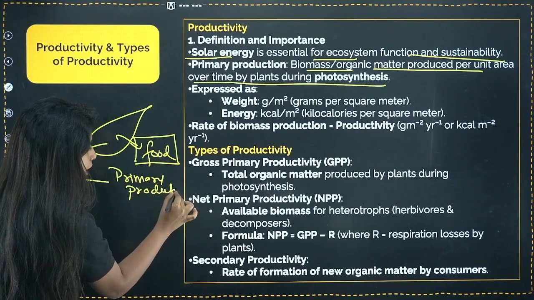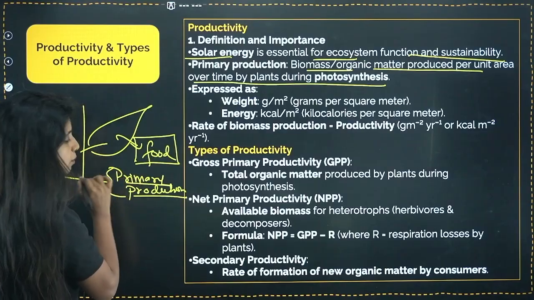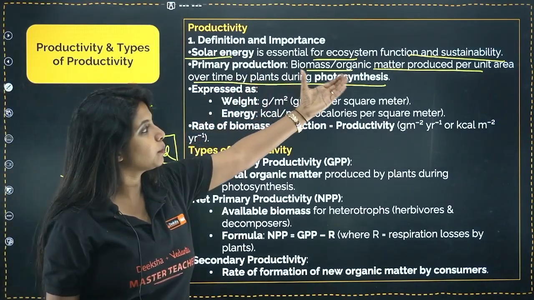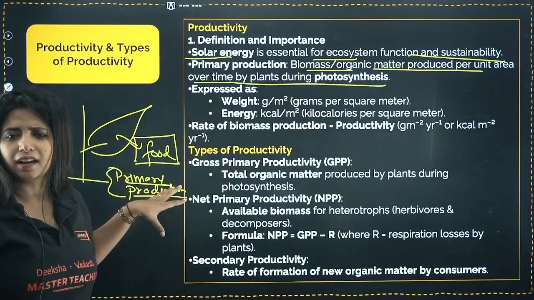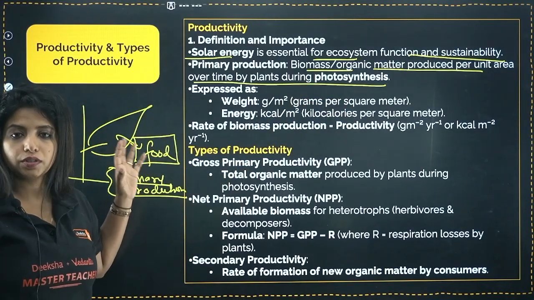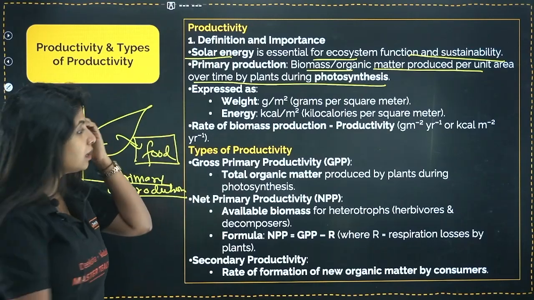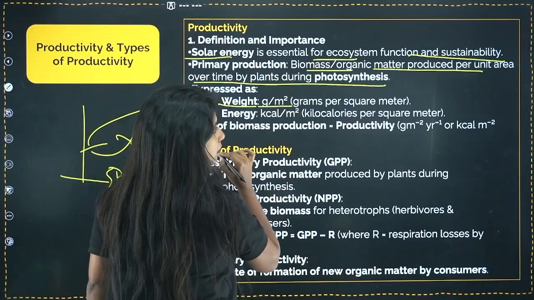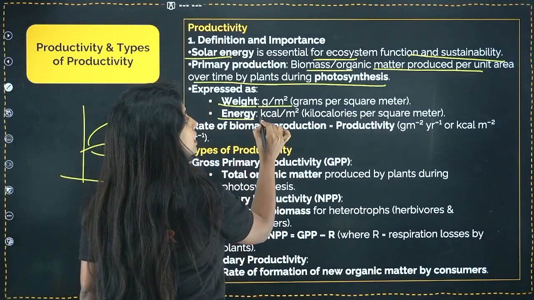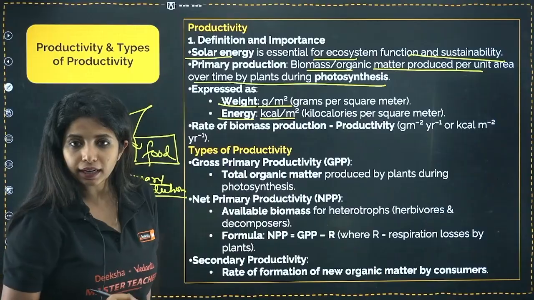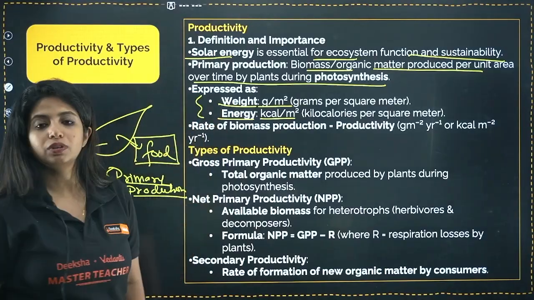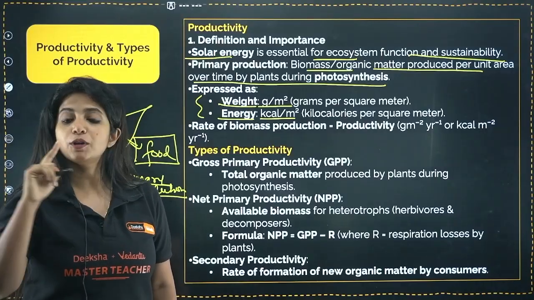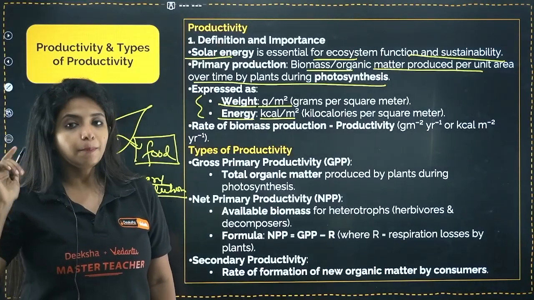Primary production. It got the help of the sun's rays, and that is why it was able to produce. So this is known as primary production. It is the biomass or the organic matter produced per unit area over time by the plant during photosynthesis. It can be expressed in two ways: either in weight or in energy. If weight, it is gram per meter square. If energy, it is kilocalorie per meter square.